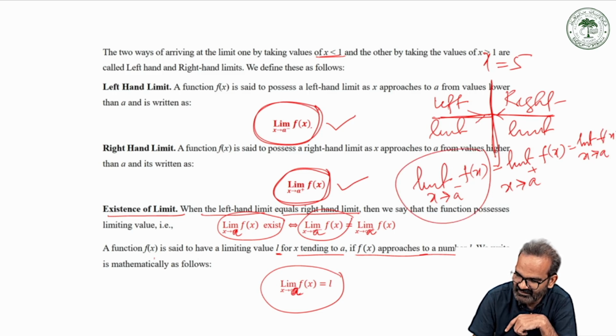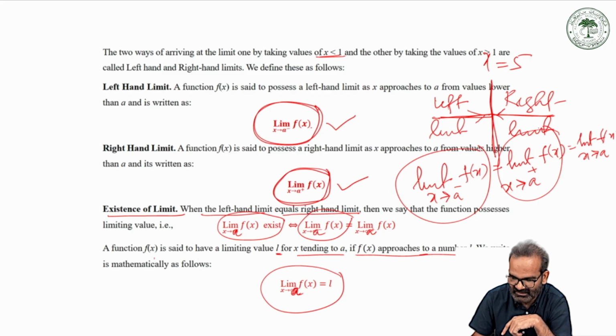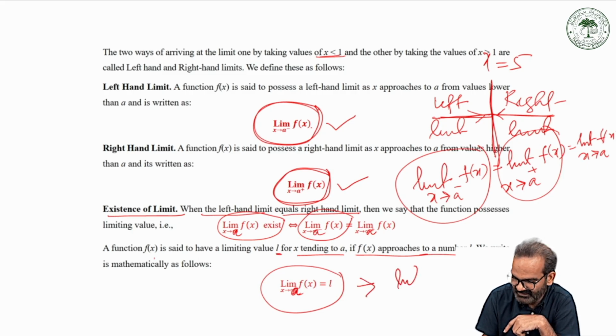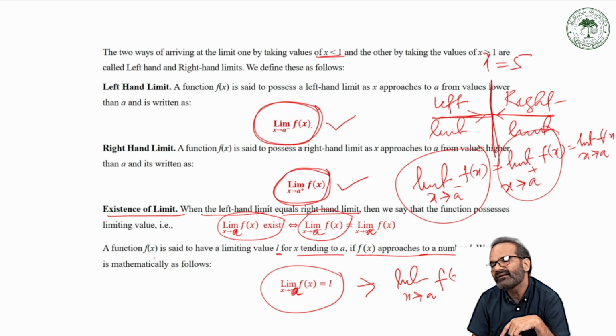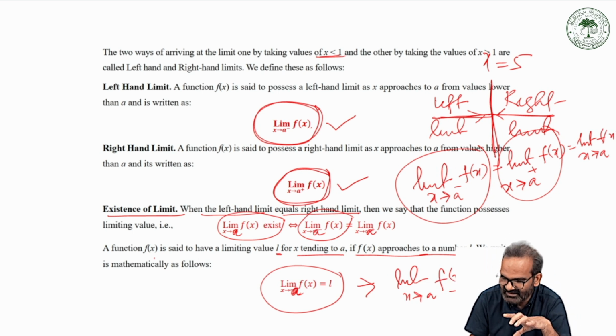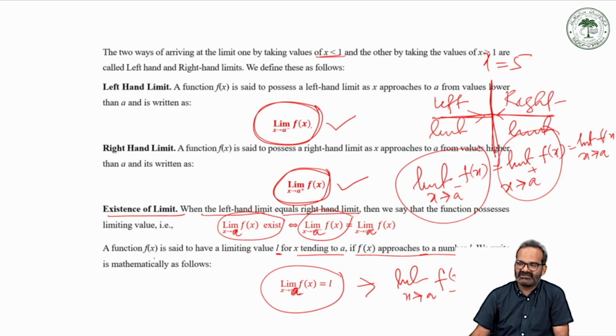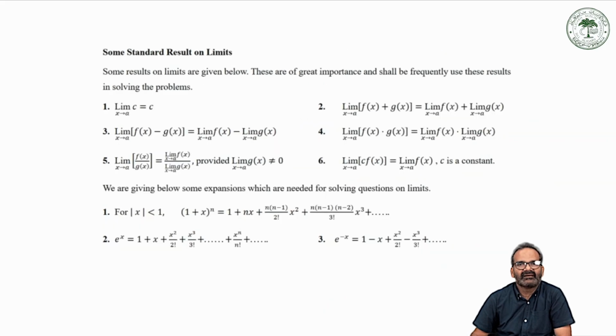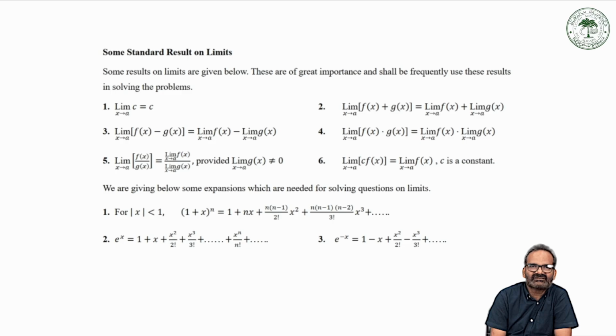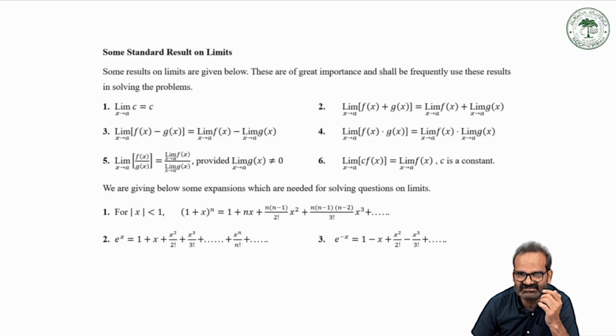This is the left hand limit, this is the right hand limit, both should be equal. Then we will write limit x tends to a of f of x is equal to L. That is, L is called the limit of a function f(x) if x approaches a value a. This is how we can calculate the left hand and right hand limits. After this, we will come to some questions based on the limit. But before that, let us have some basic results based on the limit.